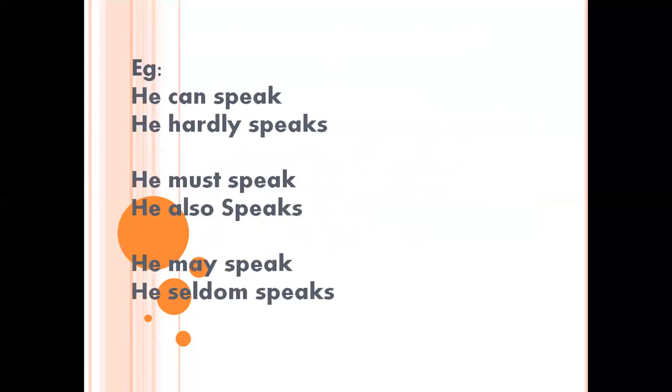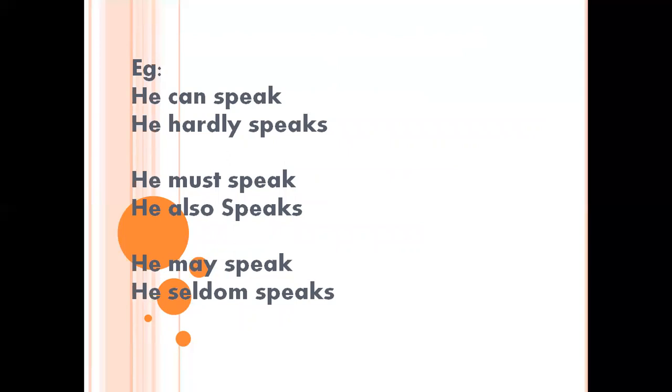Check. He can speak. Can is an auxiliary verb, so you will not say he can speaks. But if you're saying he hardly speaks. Next, he must speak. Must is an auxiliary verb, so we will not use the S. We will not say he must speaks.